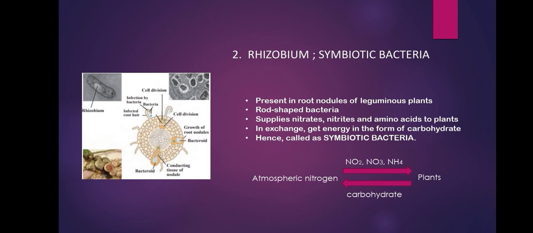In return, what do they get? The plants prepare their own food by the process of photosynthesis, and whatever carbohydrate is obtained is utilized by these bacteria. So the bacteria are getting the food and the plants are getting the nitrogen compounds. In this way both bacteria and plants are benefited. That's why they are known as symbiotic bacteria. So this is the second use of the useful microorganism, that is Rhizobium bacteria.